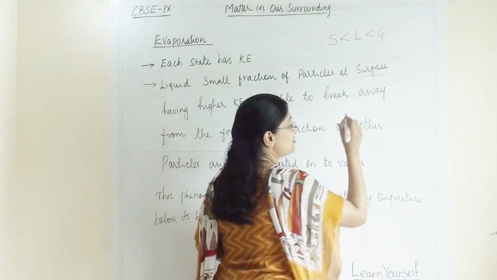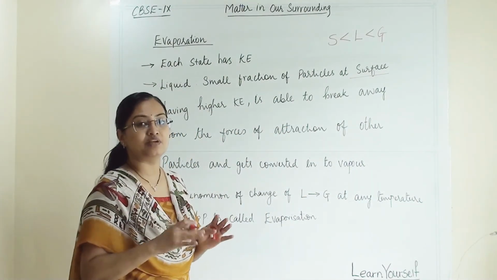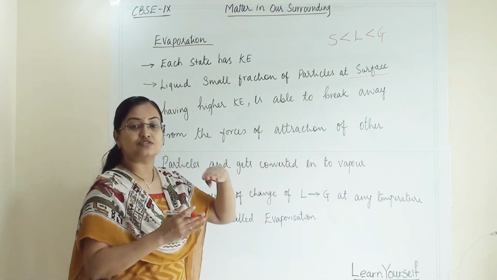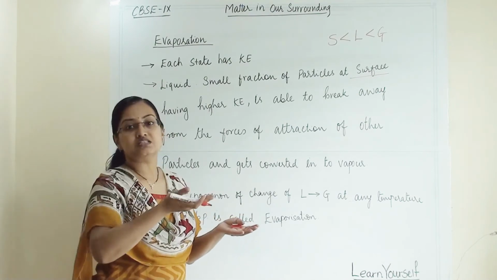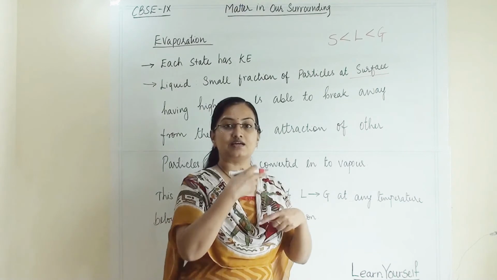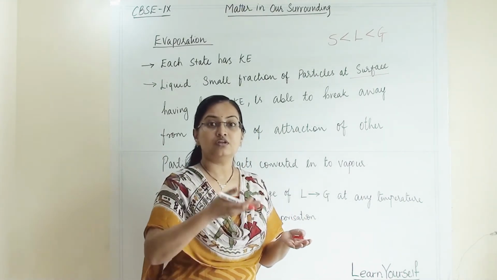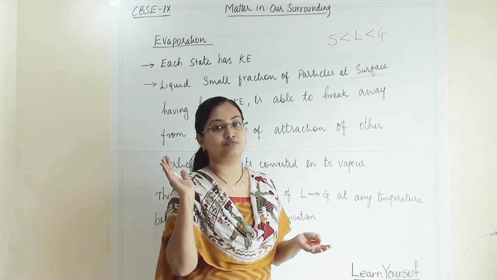So evaporation is a surface phenomenon. It is not a bulk phenomenon like boiling. Why? Because this happens from the surface of the water. We have learned this in the water cycle, that from the lake, from the river, from the pond, evaporation of the water happens from the surface of the water.